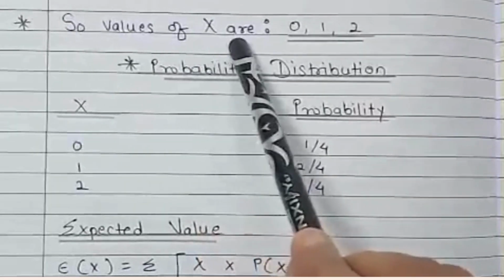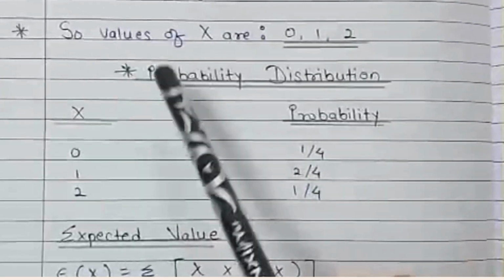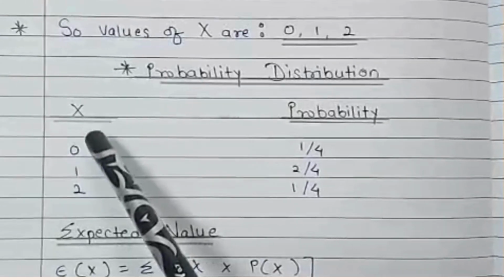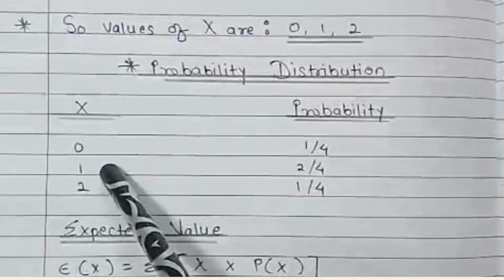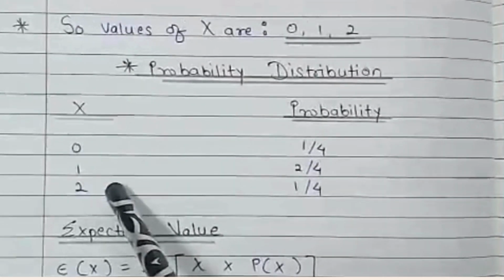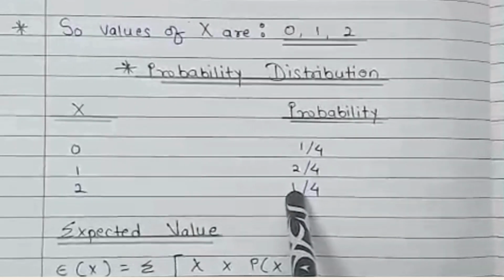So values of X are 0, 1 or 2. According to the probability distribution, for X equal to 0, probability is 1 by 4. For X equal to 1, probability is 2 by 4. And for X equal to 2, the probability is 1 by 4 again.